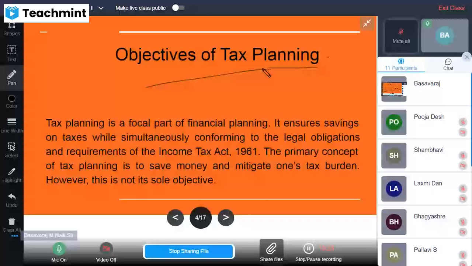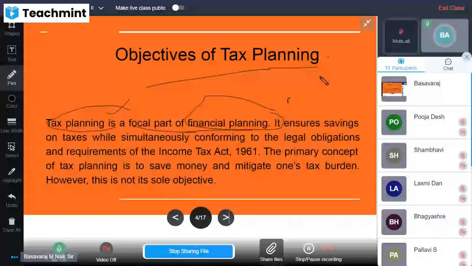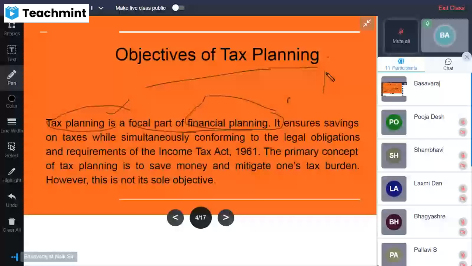It is a focal part, a very important part of financial planning, the personal financial planning, right? The tax planning is an important, very crucial and significant part of financial planning. The person should plan for his financial aspects, right? For a year, what activities he has to do, what he has to take into consideration, what his plan for the year is. He should make a proper plan. That is what we can call financial planning.